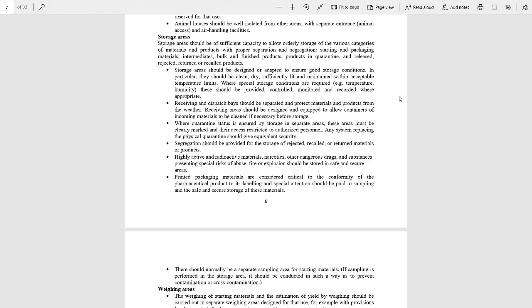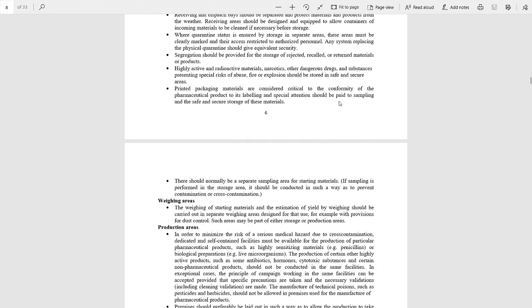Next is weighing area. The weighing of starting material and the estimation of the yield by weighing should be carried out in separate weighing areas. Such areas may be part of either storage or production areas. Next is production area.